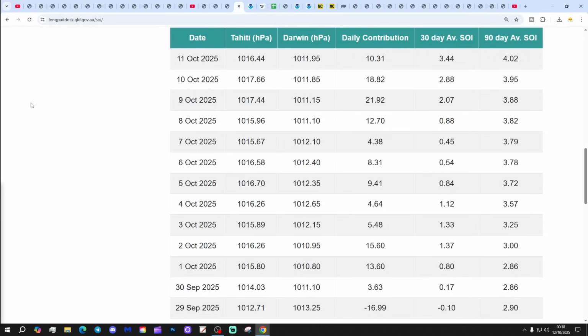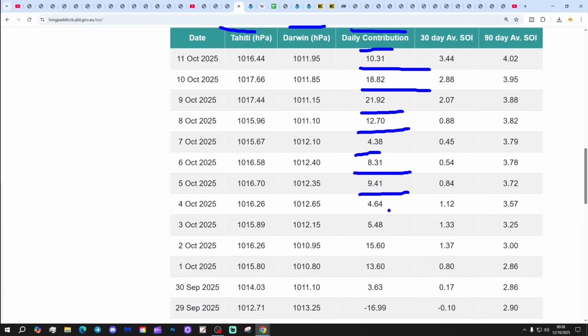Looking at ENSO in a little bit more detail. So this would be the Southern Oscillation Index. Remember, this is measuring air pressures between Tahiti and Darwin in Australia, coming out with an overall SOI number. So you can see generally positive with the Southern Oscillation Index. Over the past several days, we see positive numbers there, repeating, day by day by day. Sometimes quite strongly positive, plus 15, for example, there, plus 21 there, plus 18 there. Other times a little bit weaker, but consistently positive, really, right way back to the end of September when they get a negative number.